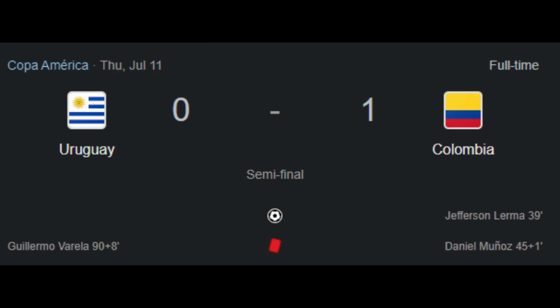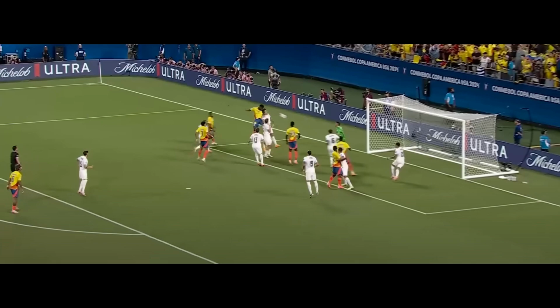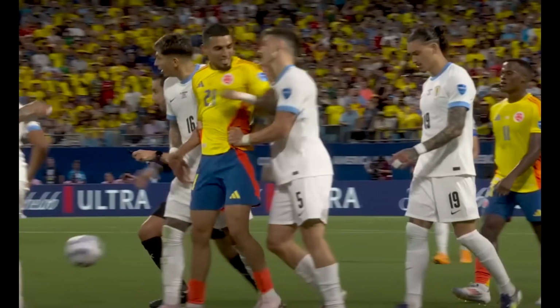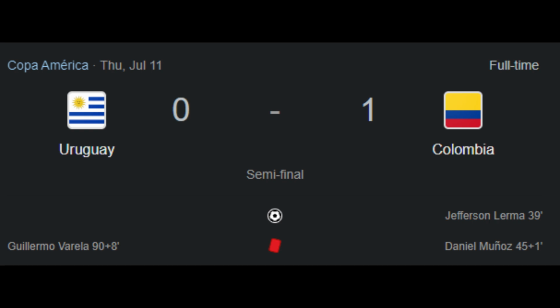In the second semifinal, Colombia faced Uruguay. Jefferson Lerma scored a goal in the 39th minute after a corner kick. The corner kick was taken by James Rodriguez, and it was his 6th assist in this Copa America, equaling the Copa America record. At the end of the first half, Daniel Munoz received a red card. Despite playing with 10 players, Colombia did not concede a goal, and ultimately won the match 1-0.